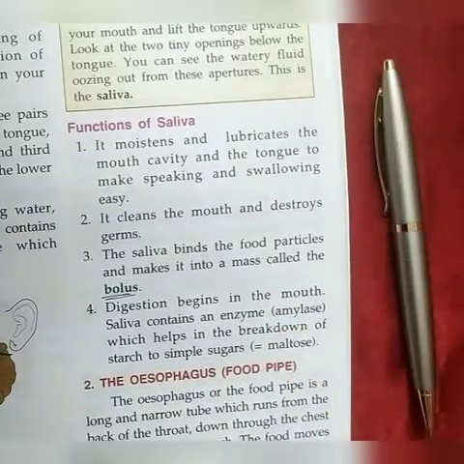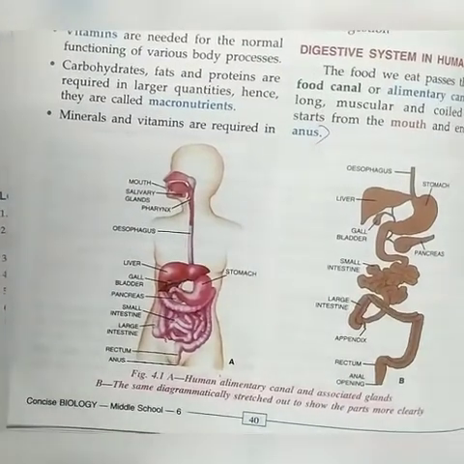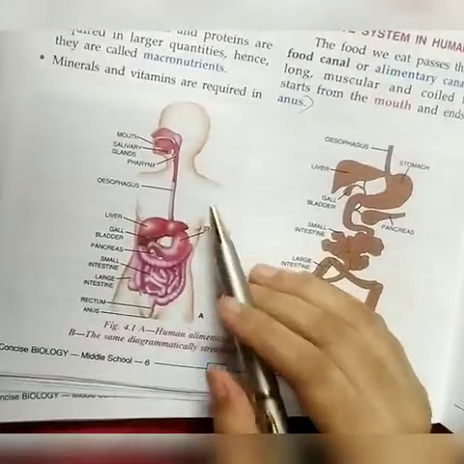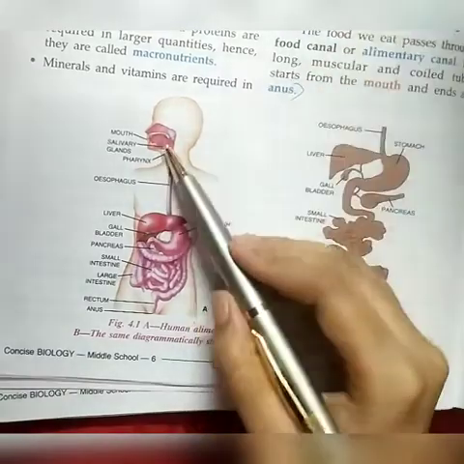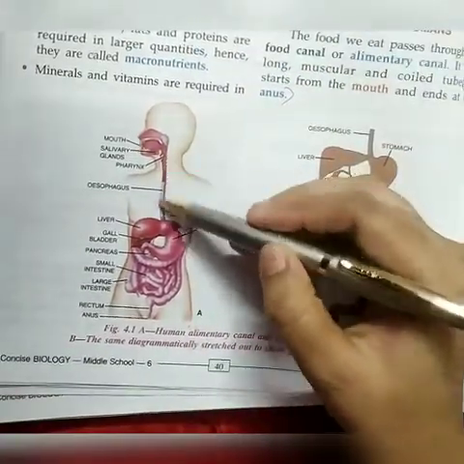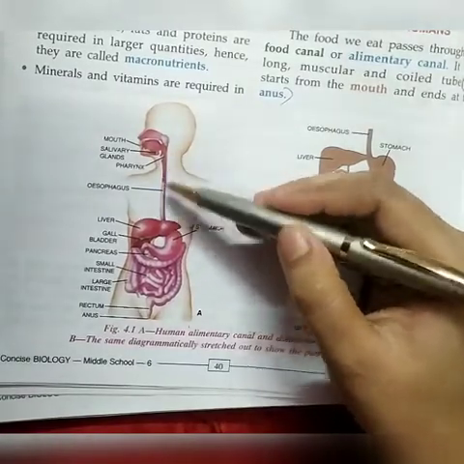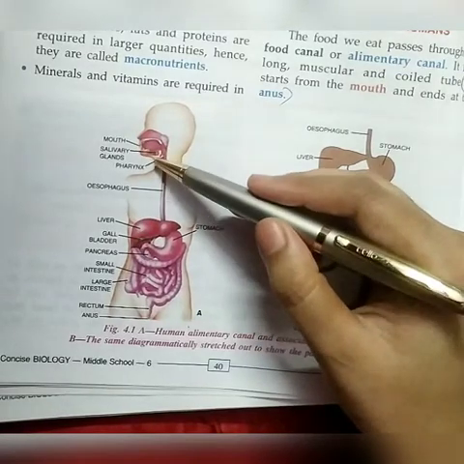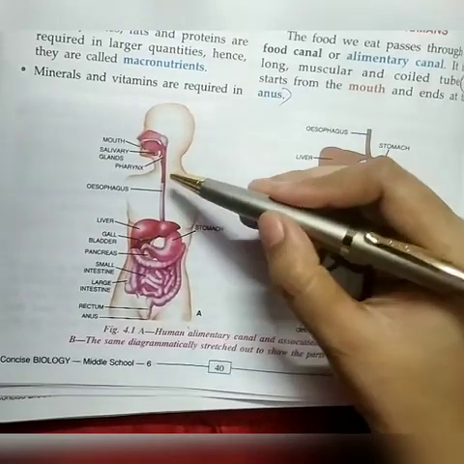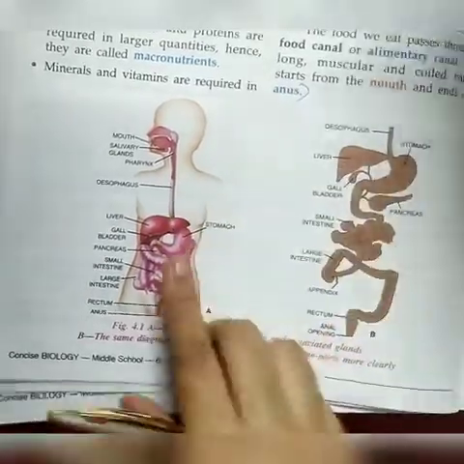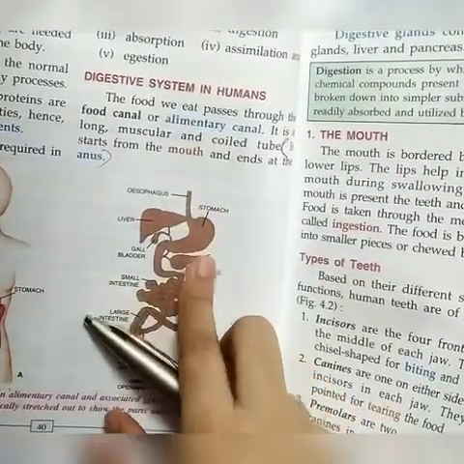Next is the food pipe. In this part you can see here, this is the mouth. In the mouth there are salivary glands. After that, this long and narrow tube-like structure runs from the back of the throat down through the chest, and it opens in the stomach.